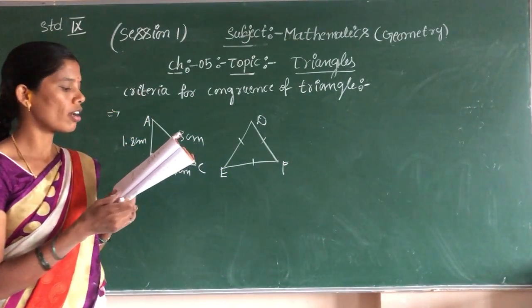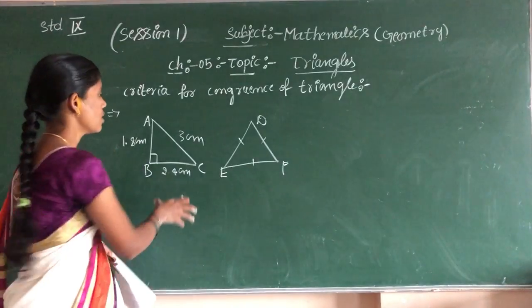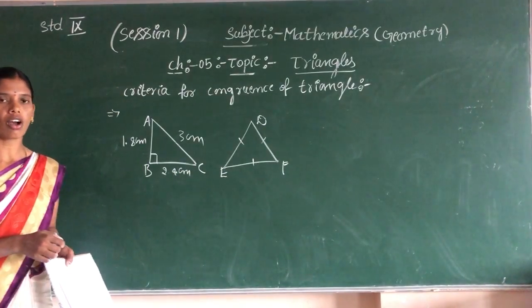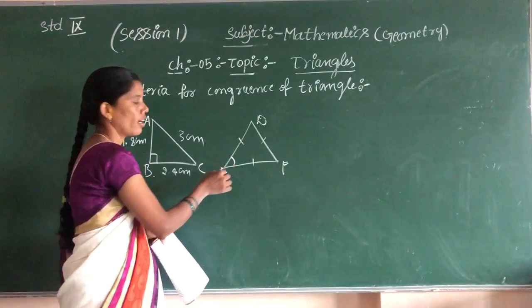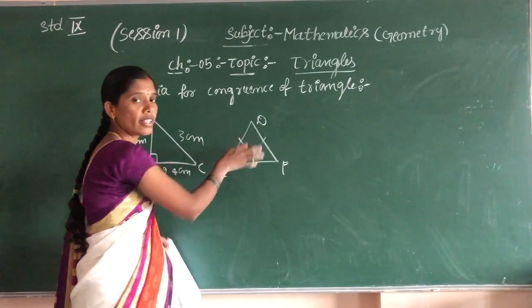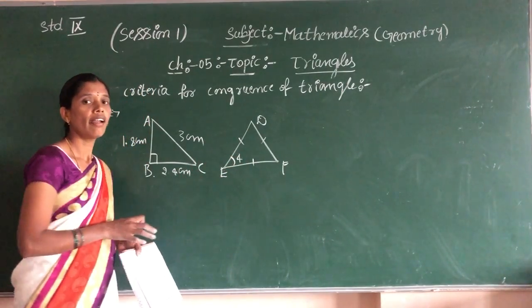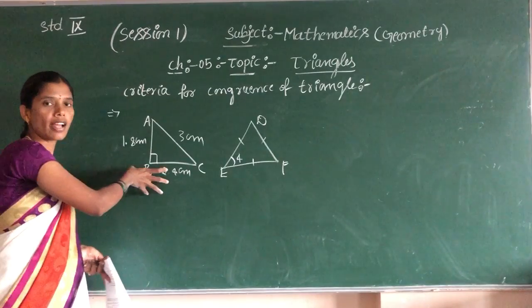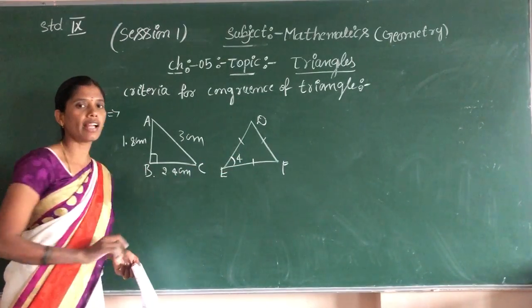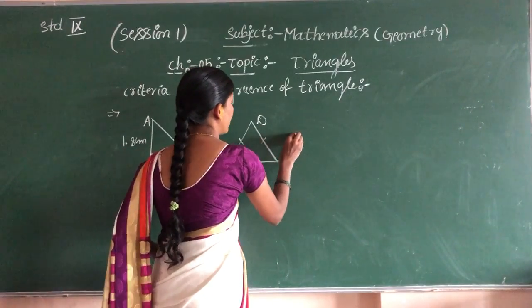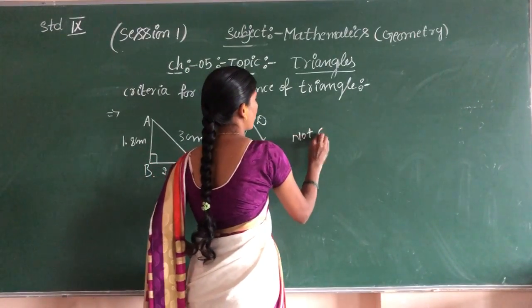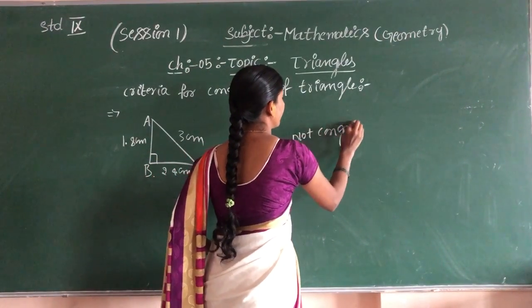Okay, children. These are congruent. In both figures also congruent. This is right angle triangle. This is equilateral triangle. Equilateral means all sides are equal. This is not congruent. Why? Because this is right angle triangle and this is equilateral triangle. This is not congruent.